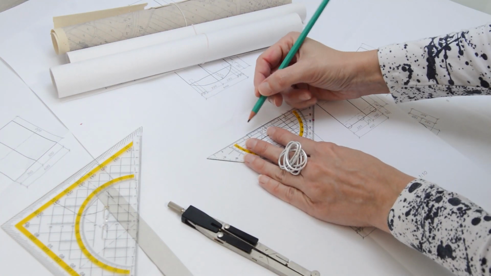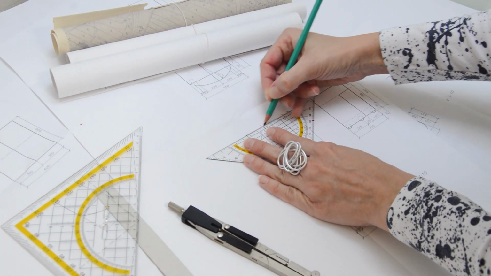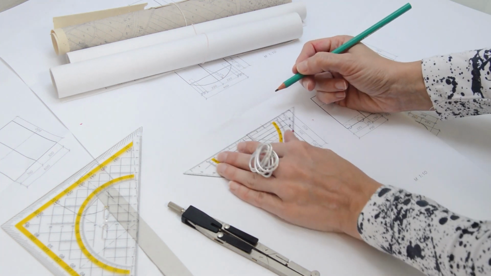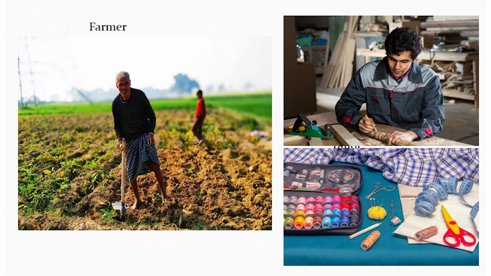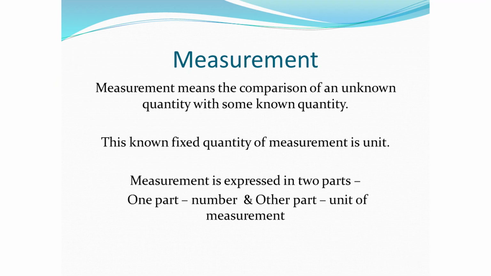There are so many occasions we come across where we need to measure distances, know the length, width or height of objects. The tailor needs to measure the length of a cloth to stitch. A carpenter needs to know the height, length or breadth of a table to cut the wood. A farmer wants to know the area of his farm and so on. If you want to know your height, the length of the broom, the width of the desk, how far it is from Pernem to Kanakona, Earth to Moon, one common thing we need to know is the distance between the two places. Let us learn to measure distance or length in detail.